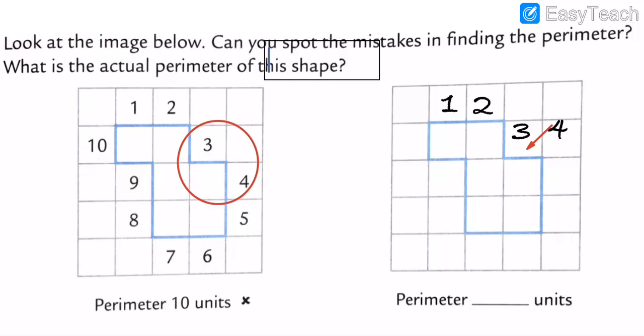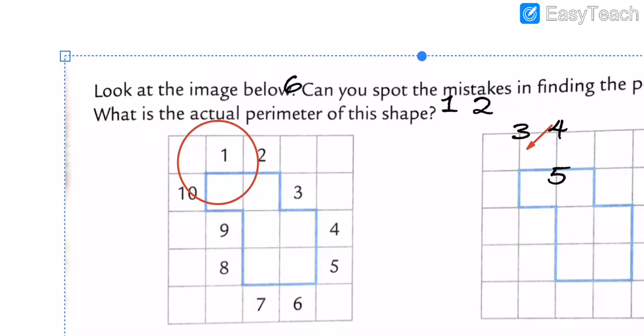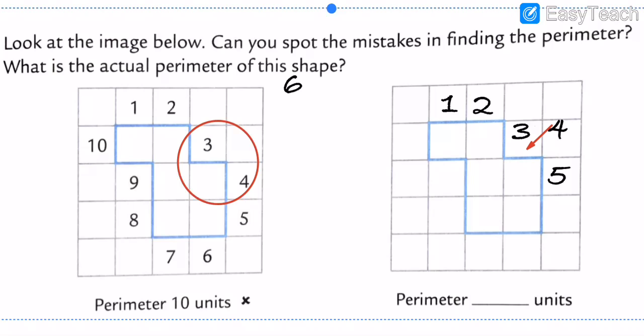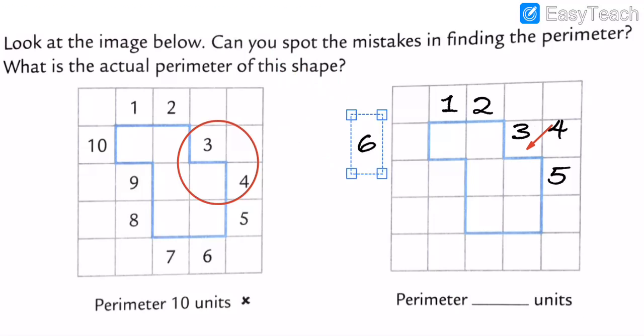Then after that the 5 is here. Then the 6 is here. Then further the 7 is here.